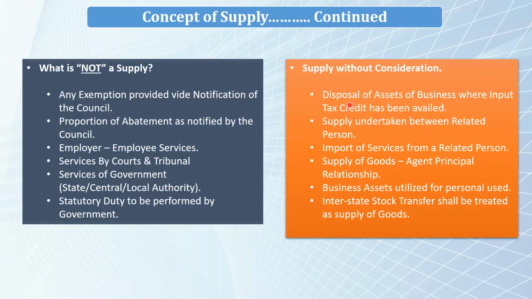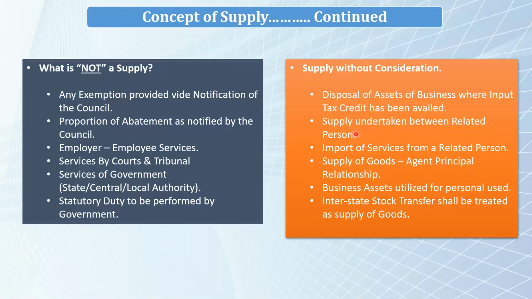The reason for the same is that when the assets or the goods were purchased by such company, ITC must have been claimed by the selling company. So before disposing of the business and cancelling the registration, the GST Act requires that the company should reverse all that ITC which was availed and pay the same before cancelling the registration.